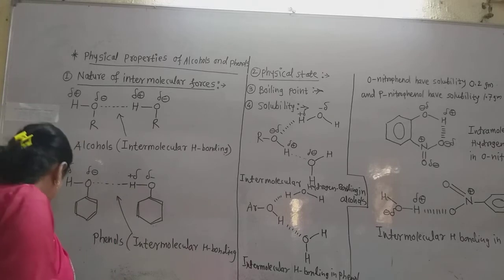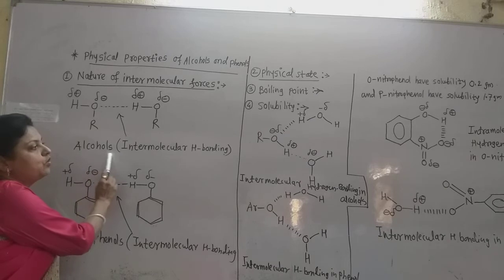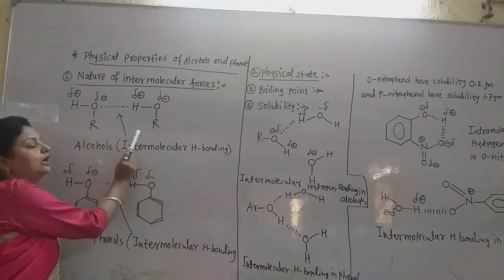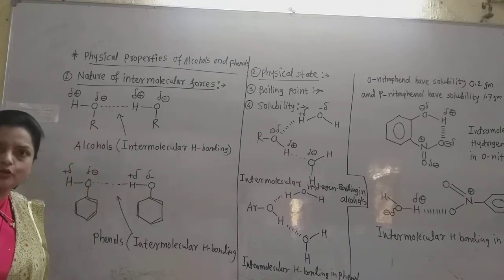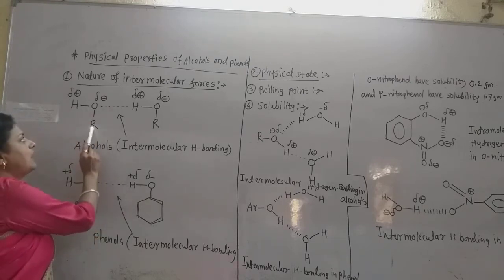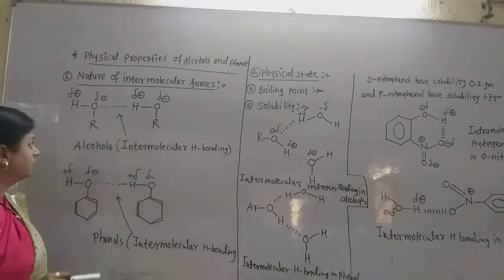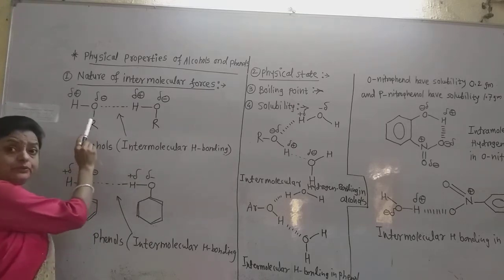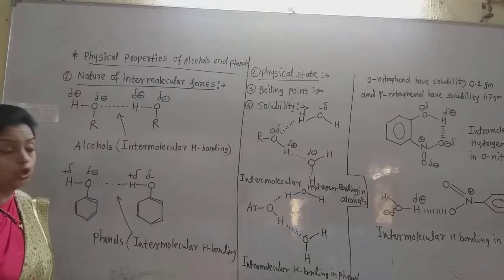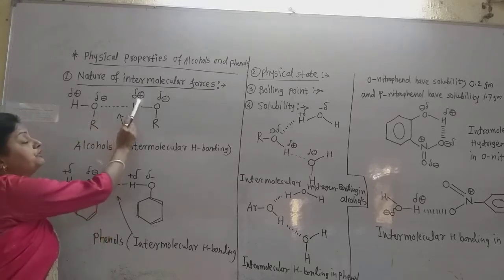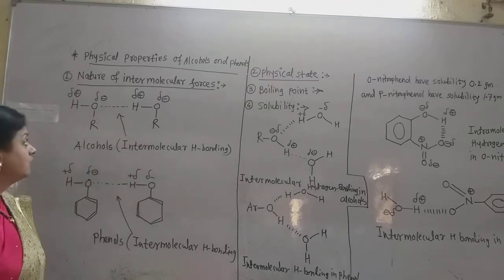Now let us see the alcohols first. This is the intermolecular hydrogen bonding in alcohol molecules. ROH is the general formula of alcohol. This is one alcohol molecule ROH, and this is another alcohol molecule ROH. A partial negative charge is present on the oxygen atom of the alcohol, and a partial positive charge is present on the hydrogen atom of the alcohol molecule.